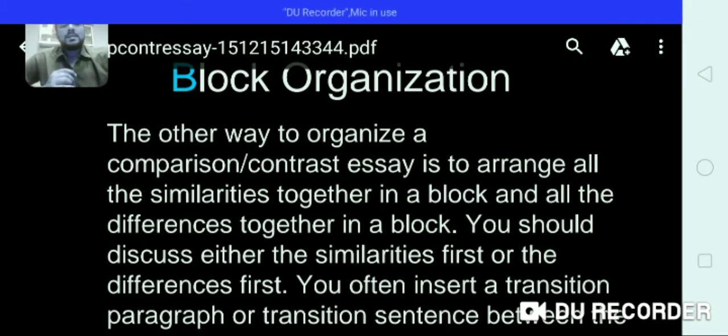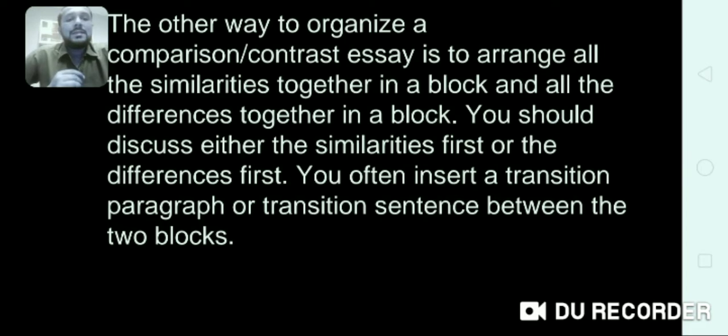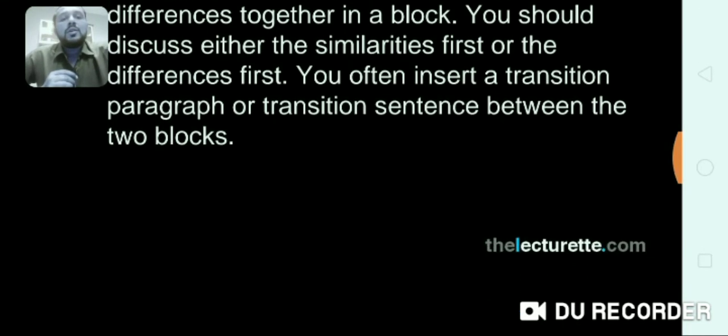comparison or contrast essay. The other way to organize a comparison or contrast essay is to arrange all the similarities together in a block and all the differences together in a block. You should discuss either the similarities first or the differences first. You often insert a transition paragraph or transition sentences between the two blocks.